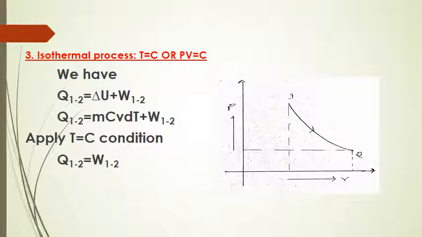Then the isothermal process. Isothermal process is nothing but the temperature of the system being constant throughout the process. For constant temperature, we can also write PV equal to constant.